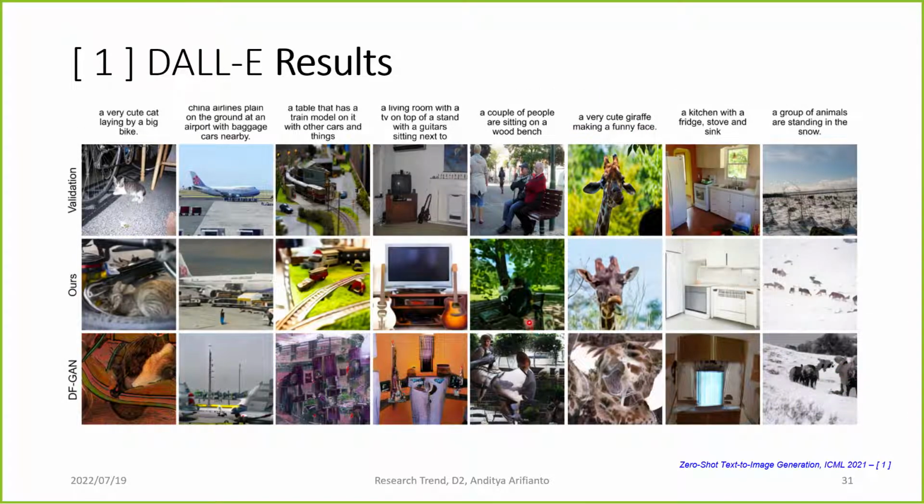And this is the DALL-E result. For example, the first row is the actual image for the text. The second row is the DALL-E result, and the third row is the DF-GAN that they use to compare their technique. Here we can see that it is mostly correct, although the image is blurry, but the content and structure match the input text perfectly.